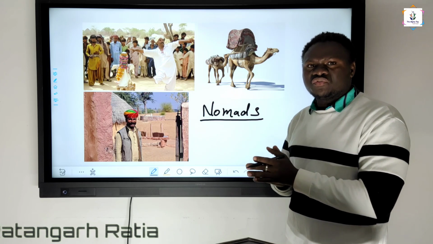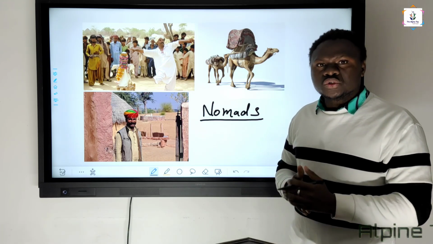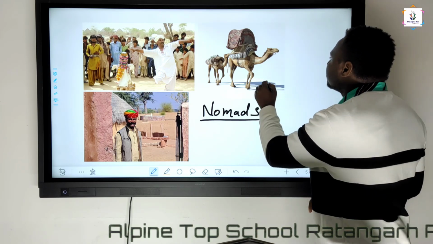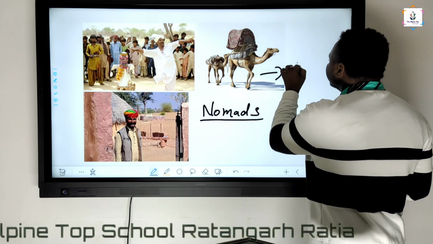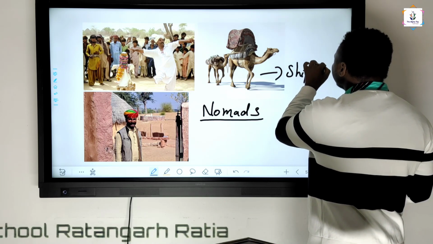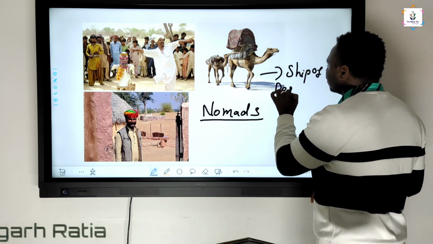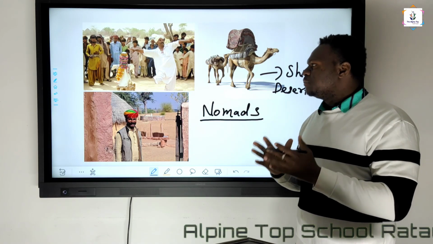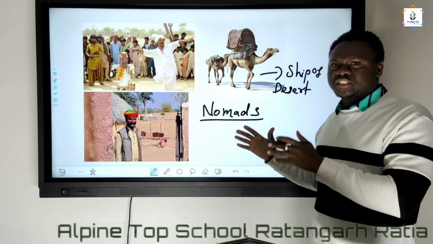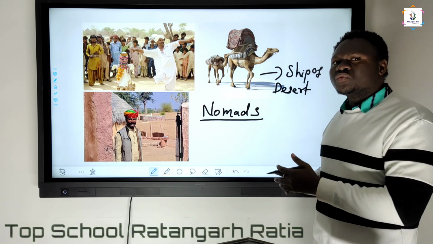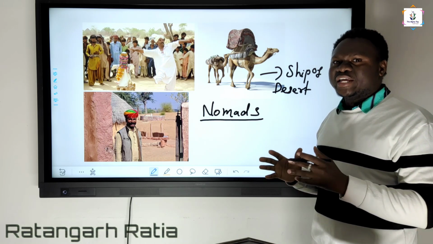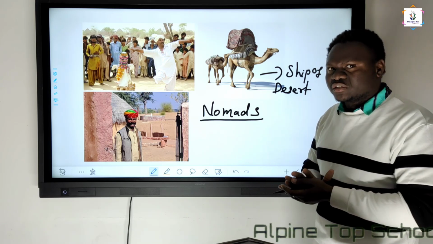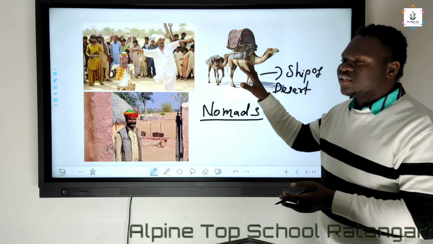While they are moving from place to place, they use camels. Camel is also called the ship of the desert. Why? Because camel helps them to move from one place to another place, because in the desert we can't use different varieties of vehicles, but camel is one of the suitable animals for carrying different varieties of things. So that's why it is called the ship of the desert.